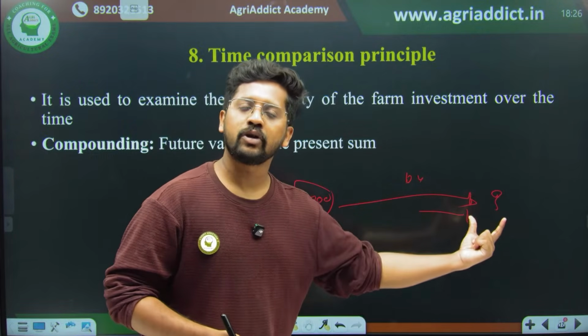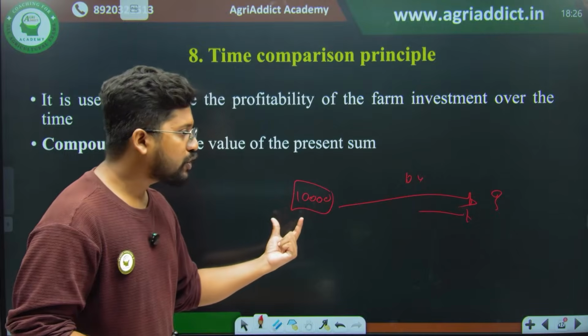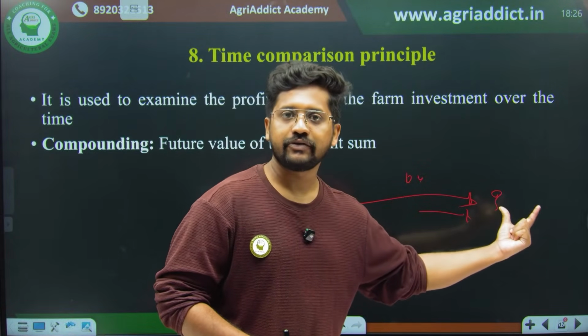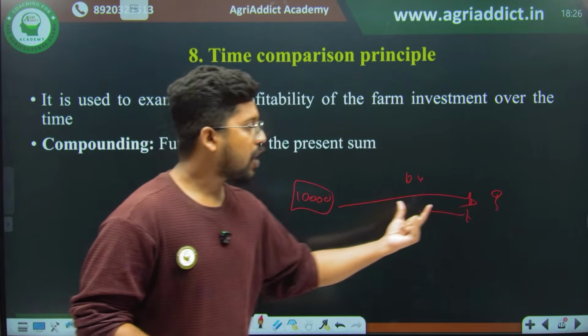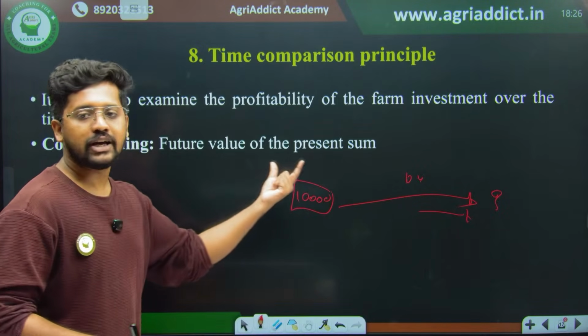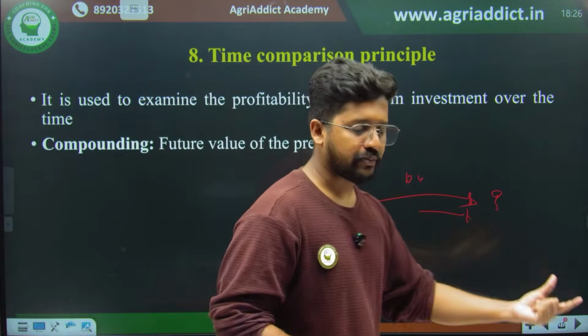This is actually your compounding. So what is actually compounding? I have a present value and I want to understand how much I am getting in the future from this present value. That is basically compounding. Compounding is actually the future value of the present sum. So that is the basic idea.